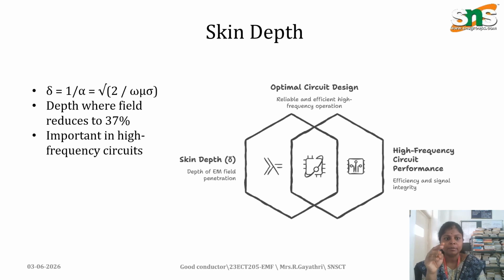The skin depth delta equals 1 by alpha, which equals the square root of 2 by omega mu sigma. At this depth the amplitude is reduced to 37%. Skin depth is important in high frequency analysis and millimeter wave circuit analysis, and is used to analyze the depth of the electromagnetic field.